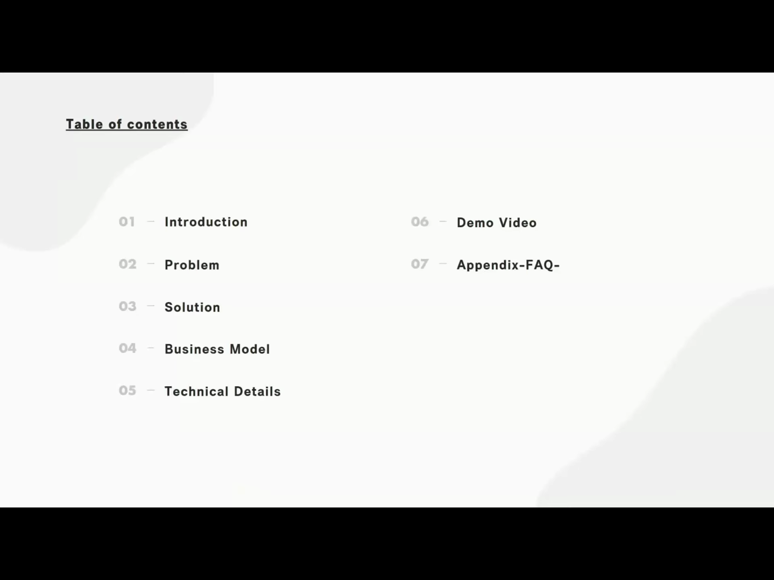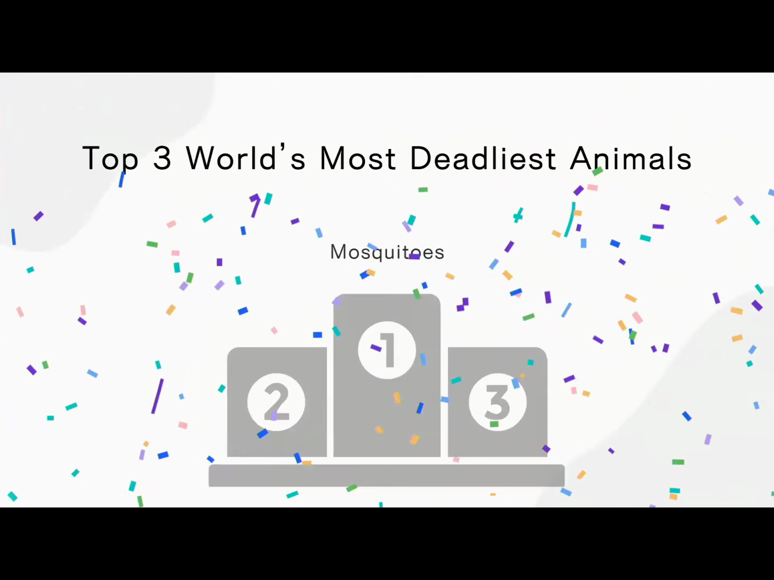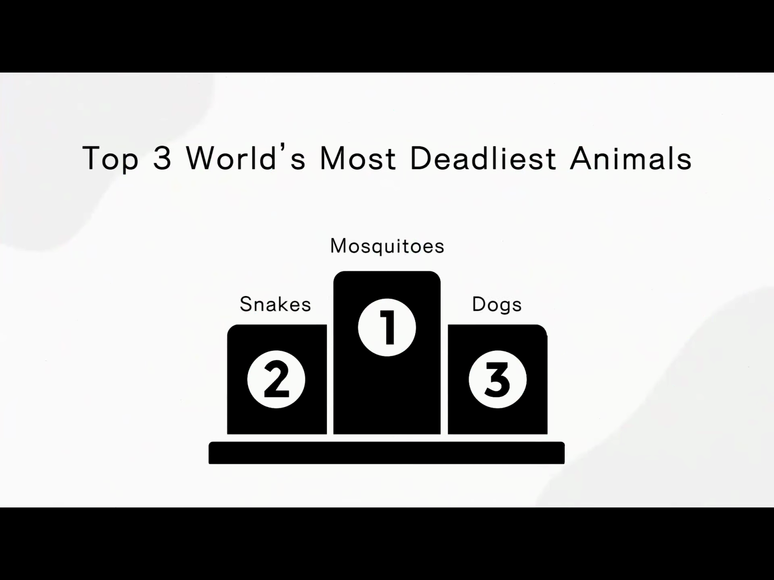Before we get into the details, I would like everyone here to think of an animal that caused the most death of humans, any of them. There may be many scary animals that came up to your mind, like lions, crocodiles, or sharks. However, the top 3 wild animals that cause the most human death are mosquitoes, snakes, and dogs, respectively.